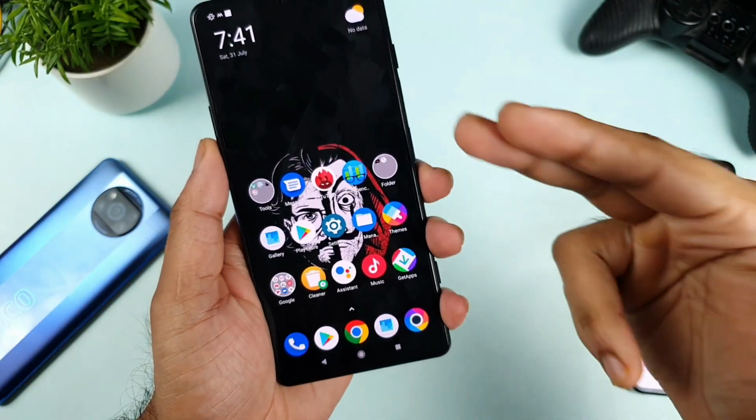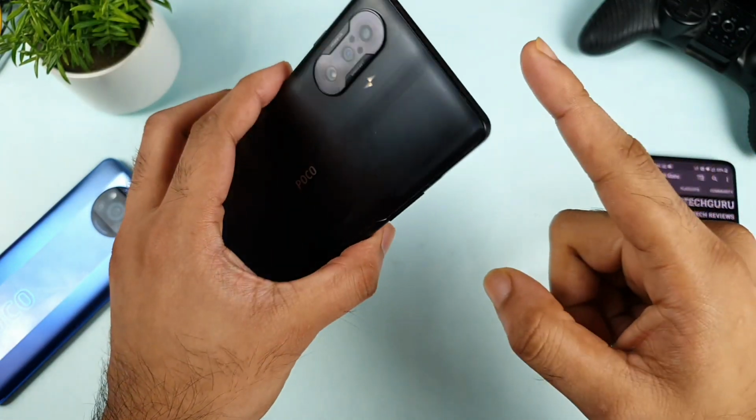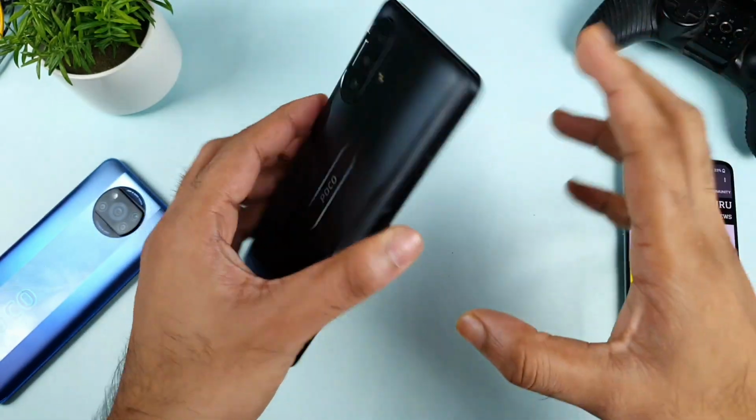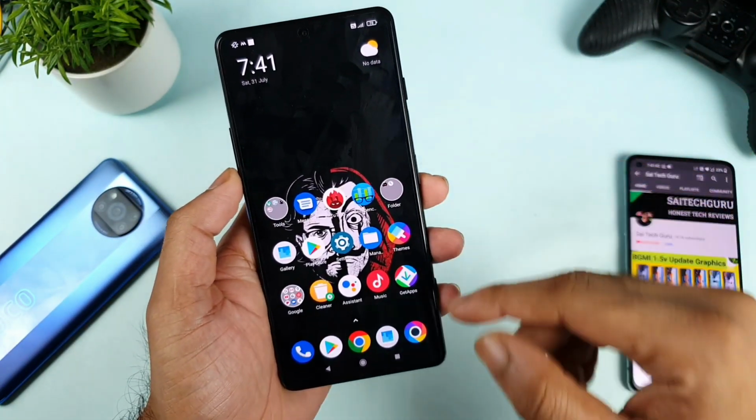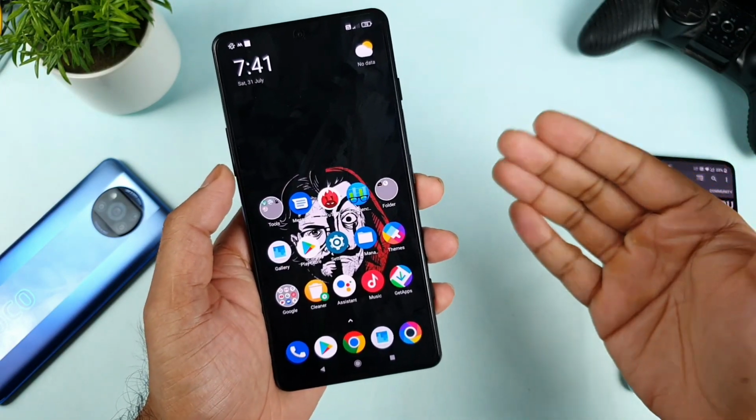So now you understood what that lag and jittering feeling is that I experience in the POCO F3 GT. You clearly saw the video. Sometimes you may notice it, not every user will notice, but sometimes. But the full screen gesture problem, every user will have.